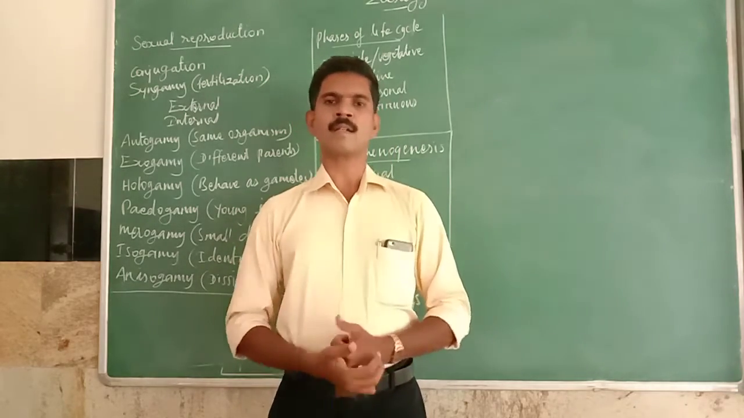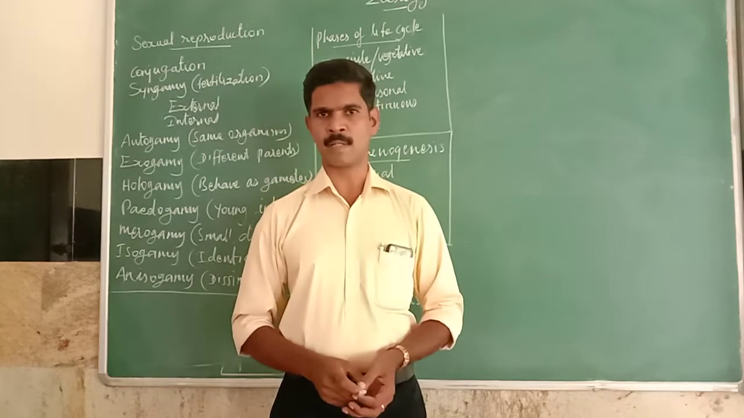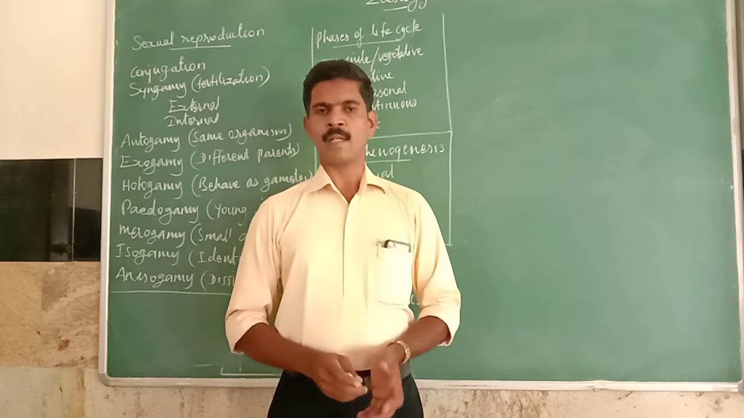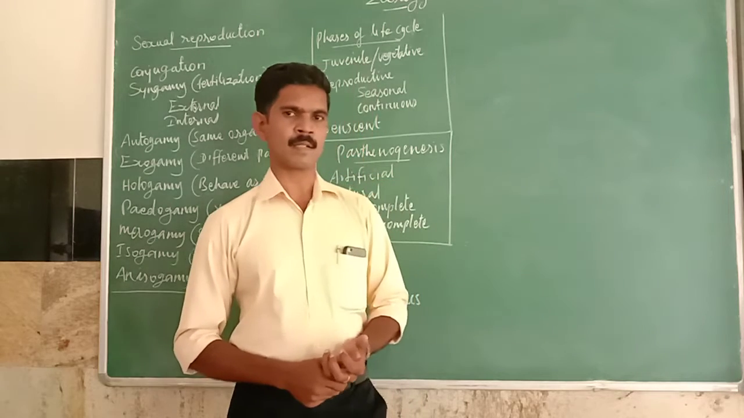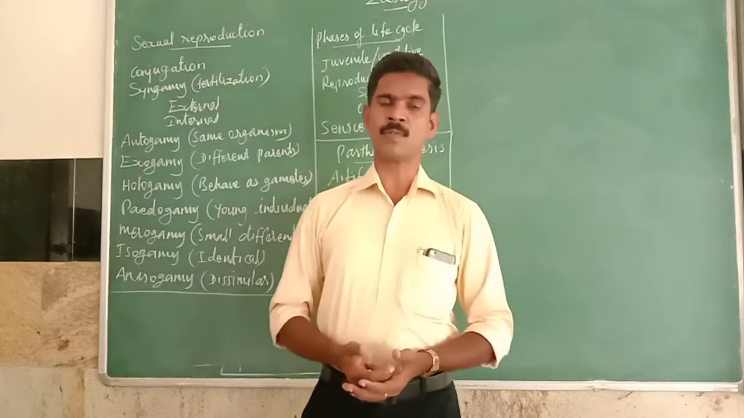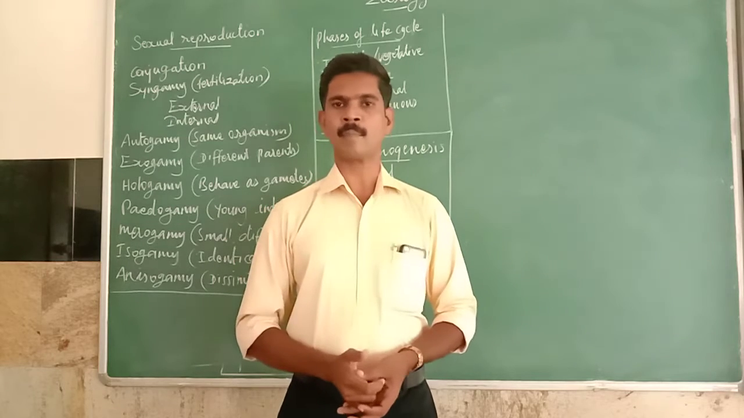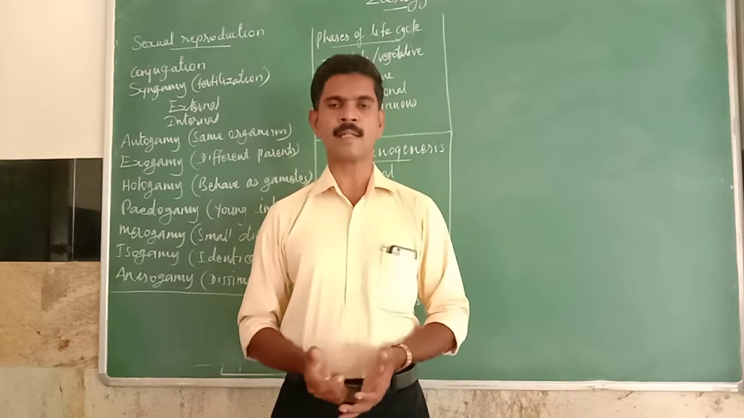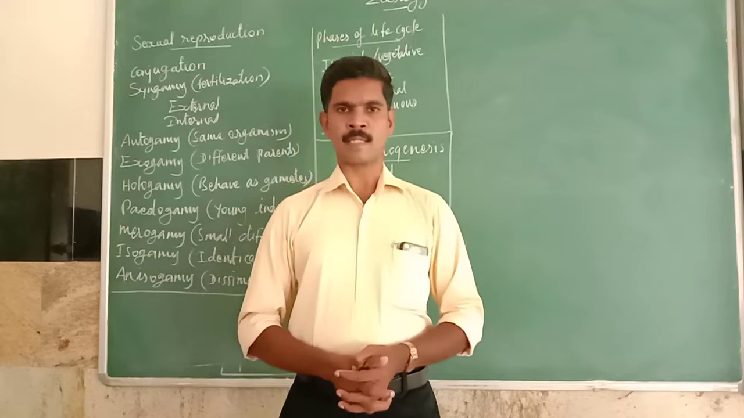In the last class we studied different types of asexual reproduction. For example, fission, which is divided into two types: binary fission and multiple fission; then sporulation, fragmentation, and budding. Like that, we studied different types of asexual reproduction in the last class.